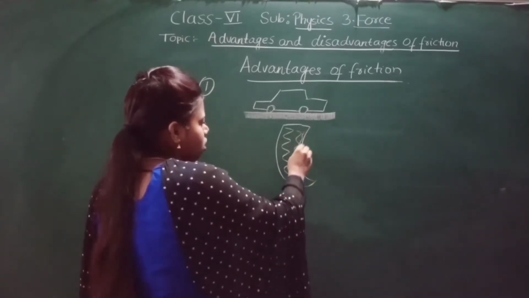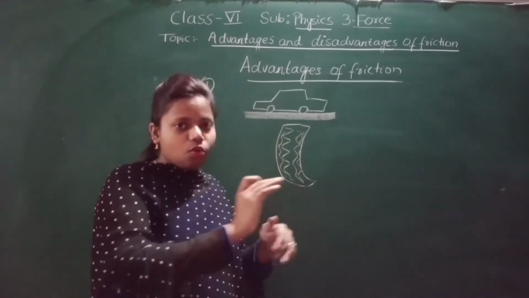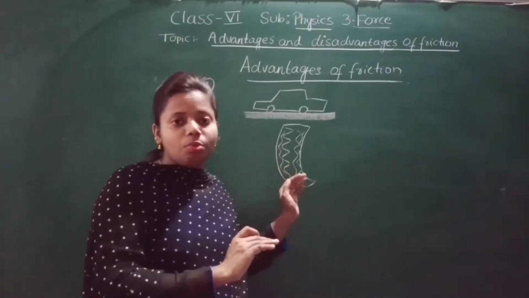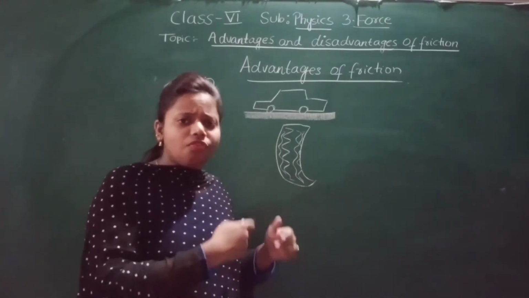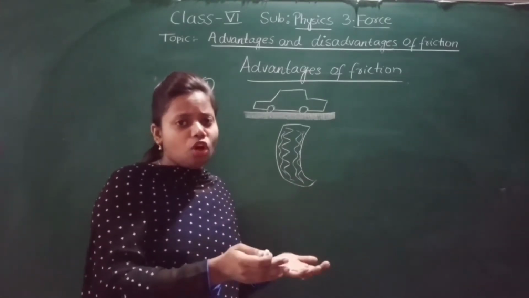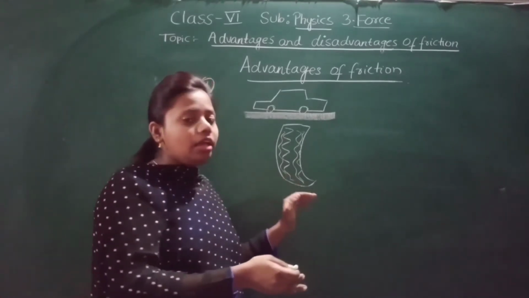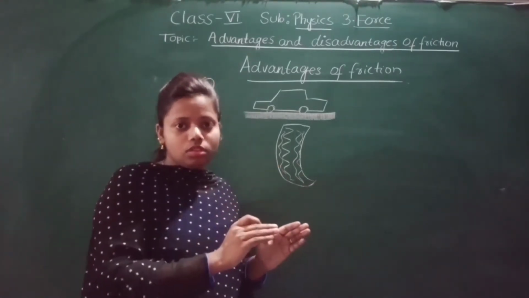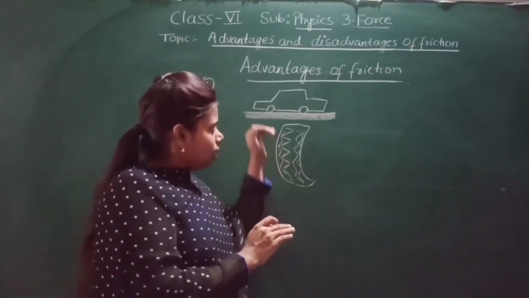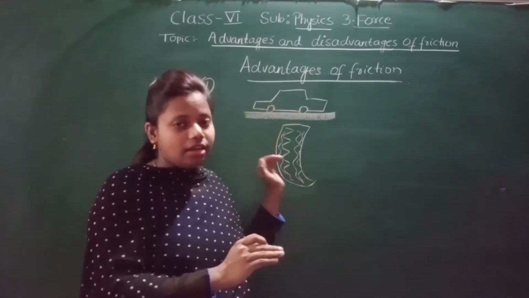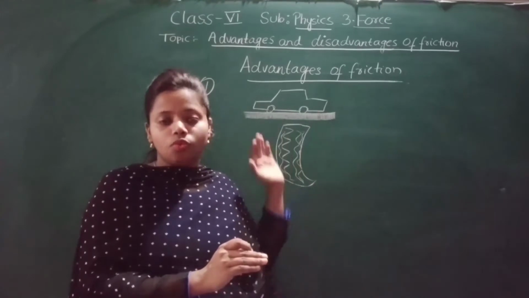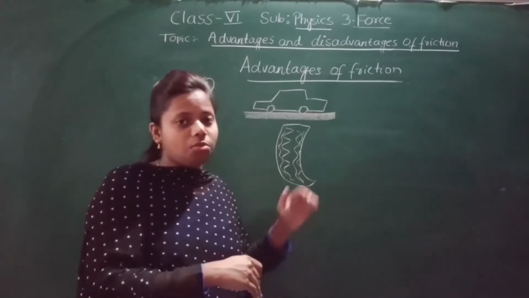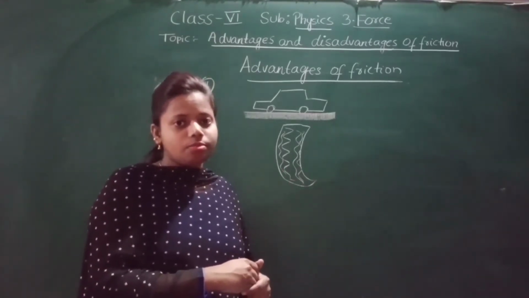The wheels are not smooth; grooves are made. Why? If the wheels were made smooth, then friction would be very less. The car would never stop. That is why the wheels have grooves. And there is friction between these wheels and the road. That is why the car is able to move on the road. So I hope you have understood why the car is able to move on the road: because of the friction between the wheel and the surface of the road.